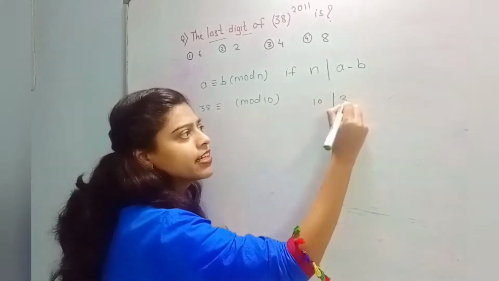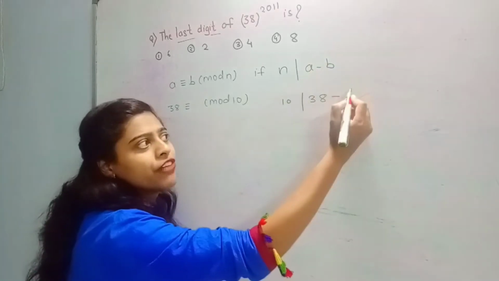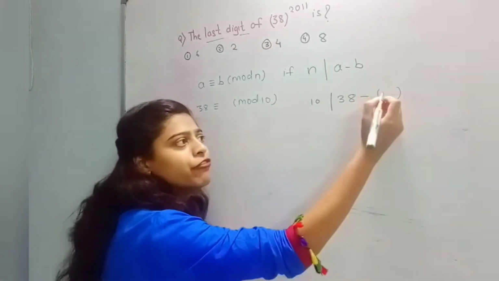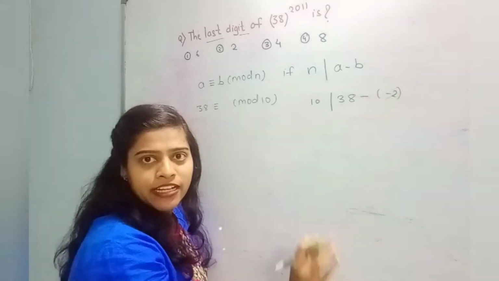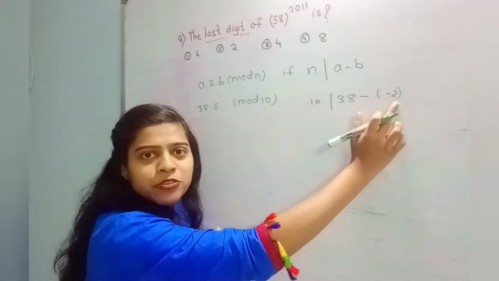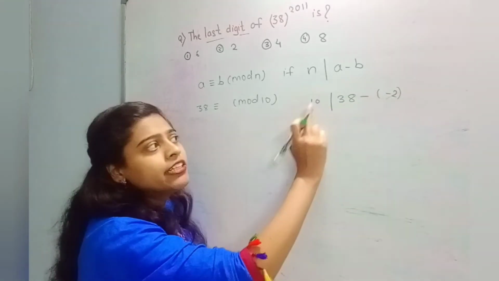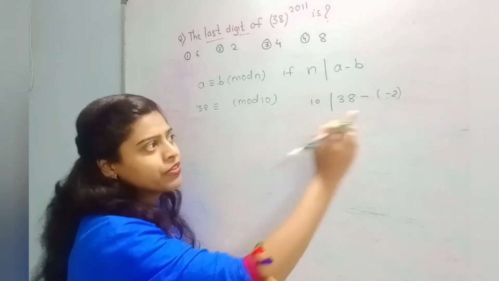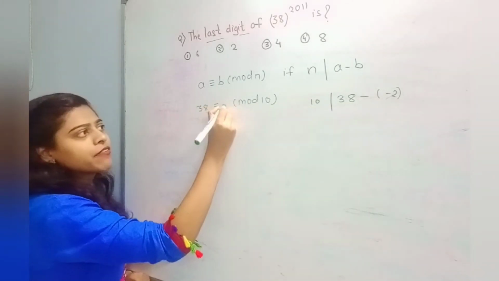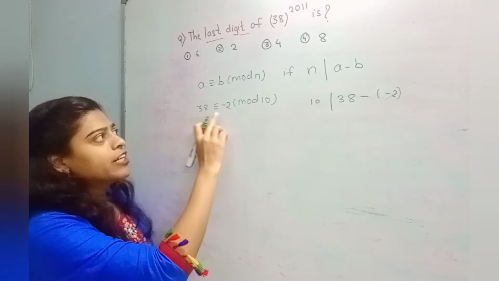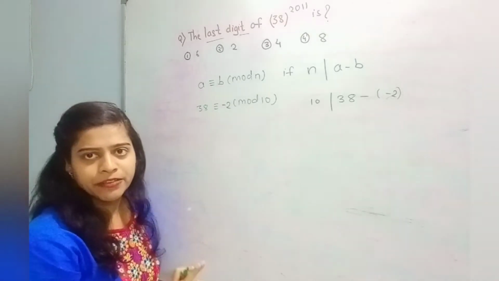This condition is satisfied when we put b equal to -2, that is 38 minus of -2 is equal to 38 plus 2 equal to 40 and 10 divides 40. Therefore, our b is equal to -2. Then we get the solution 38 congruent to -2 modulo 10.